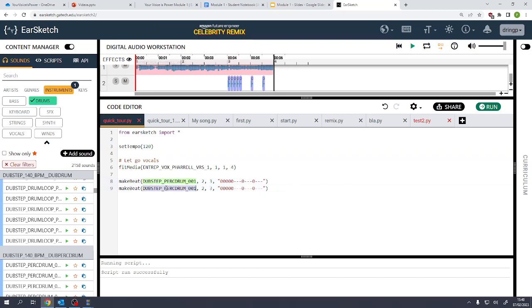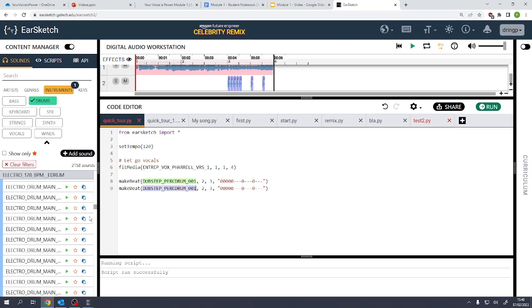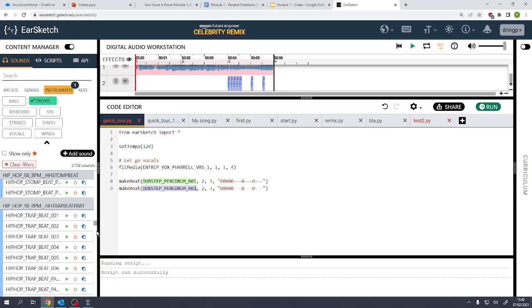So instead of dubstep percussion drum 01, let's find another drum track. What's this sound like? Oh, this one. Okay, we'll just go for the very beginning of that one. Plop that in here. It replaces what was selected in here. I want this on track 3.